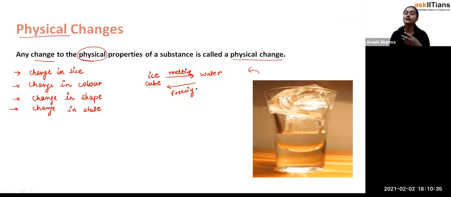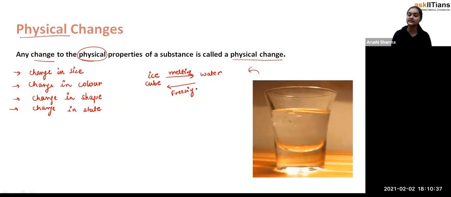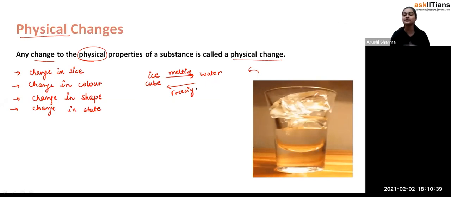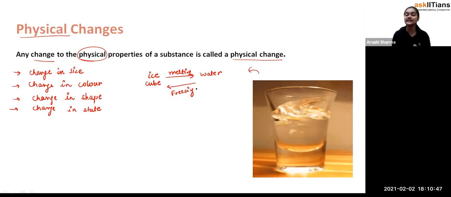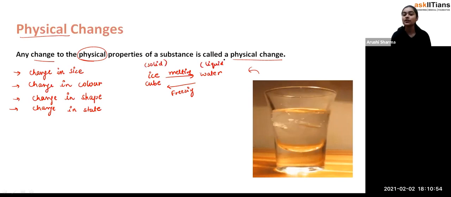But when again you put that water into the freezer and freeze it for some time, after some time you will observe that there is an ice cube. So that's how, student, you can see that whenever there is a change in state, ice is a solid state and water is the liquid state. Exactly. But if we talk about its chemical composition, ice is also water particles, so water is H2O only.